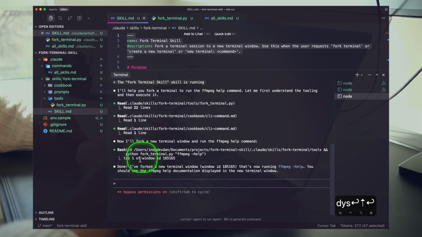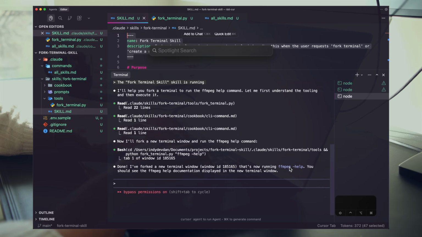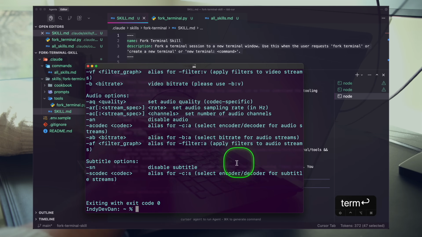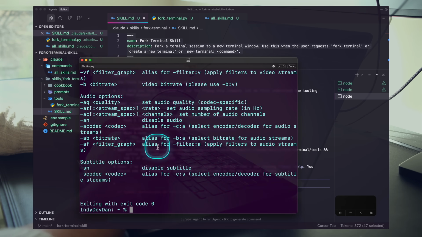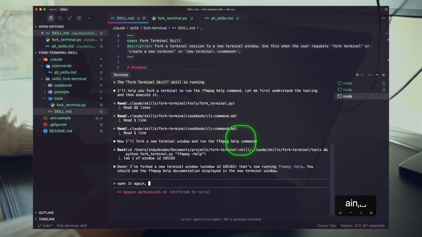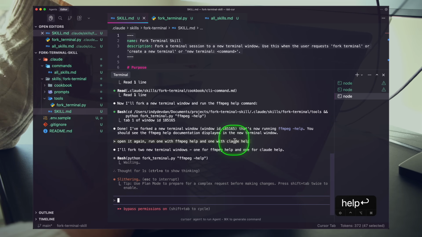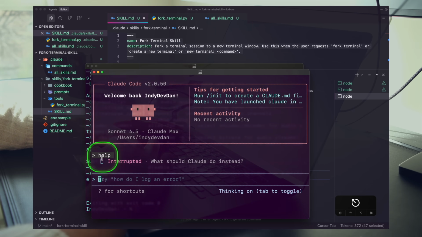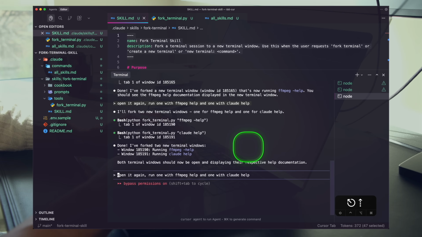So, okay, we have a new terminal window open and it's not popping this up automatically. So I'll just type terminal here and you can see this exactly. So again, we have both of those windows. Let me actually close these to make it clear. Open it again, run one with ffmpeg help and one with, we'll do Claude help. And this will start to push us into our next cookbook file. Okay, it ran Claude with help and not dash dash help.